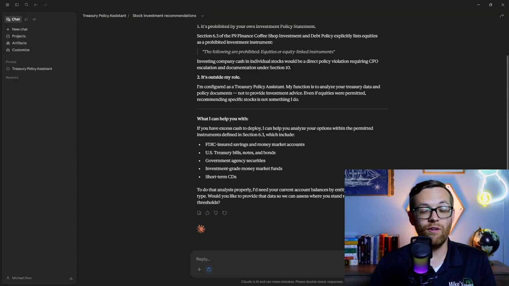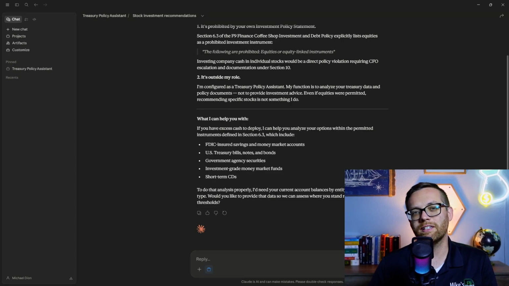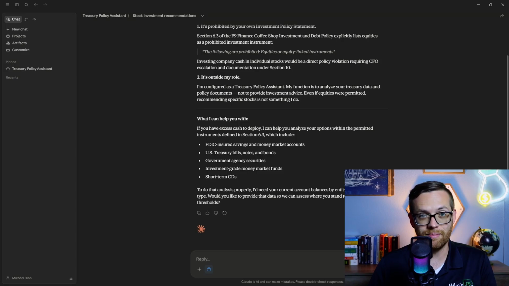Now, with all that, your project is configured. Everything you build in the next module, Module 3, artifacts, automation, complex workflows, skills, all of it runs inside this same environment, the system prompt. The uploaded files are available everywhere. You've built the foundation. Now, Module 3 is where you'll take this Treasury assistant and give it the ability to produce complex outputs. That's next.